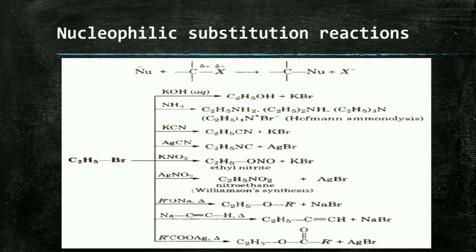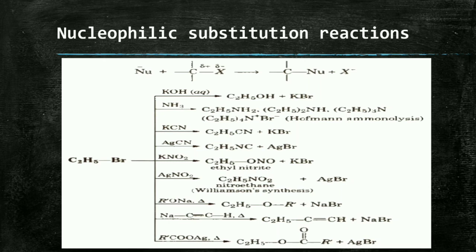Now we can see some reactions. Here I have taken ethyl bromide, C2H5Br, as the reactant. We are going to discuss 9 reactions. First, C2H5Br reacts with aqueous KOH. What do you get? Ethanol, C2H5OH, plus KBr.